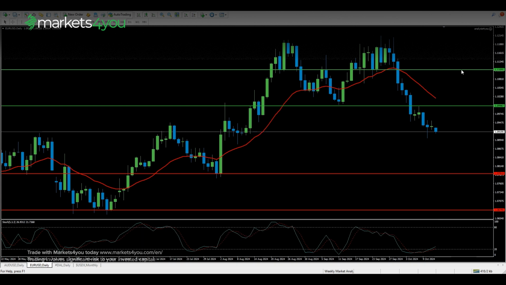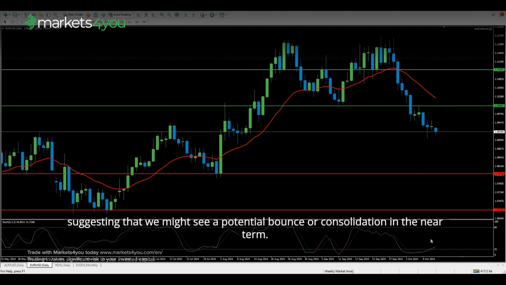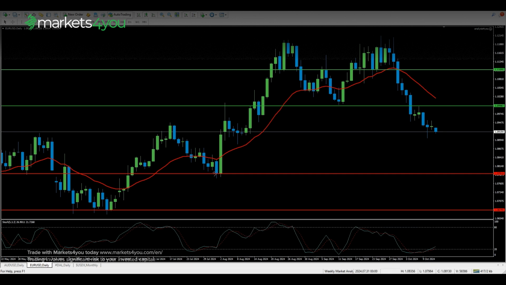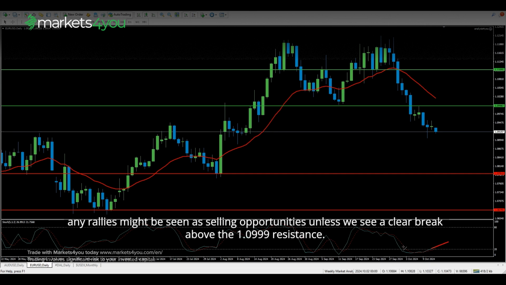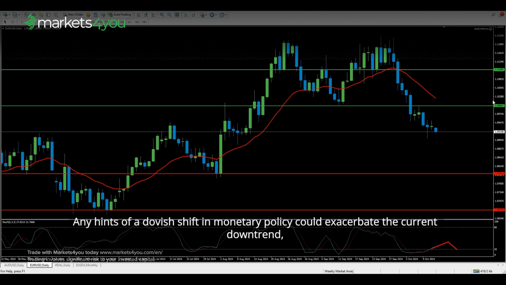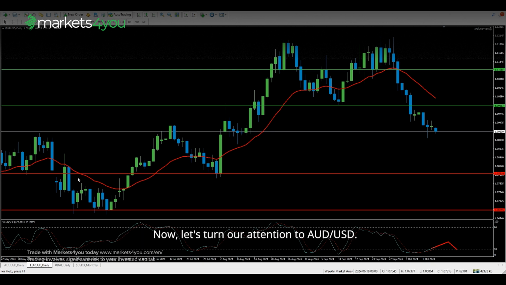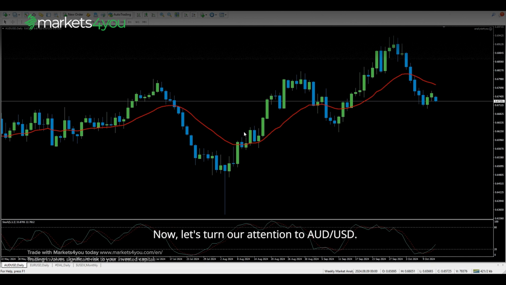the 20-day moving average. The stochastic oscillator at the bottom of the chart is showing oversold conditions, suggesting that we might see a potential bounce or consolidation in the near term. However, given the strong downtrend, any rallies might be seen as selling opportunities unless we see a clear break above the 1.0999 resistance. Traders should pay close attention to ECB President Lagarde's speech on Wednesday and the ECB's decision on Thursday. Any hints of a dovish shift in monetary policy could exacerbate the current downtrend, while unexpectedly hawkish comments might trigger a relief rally.